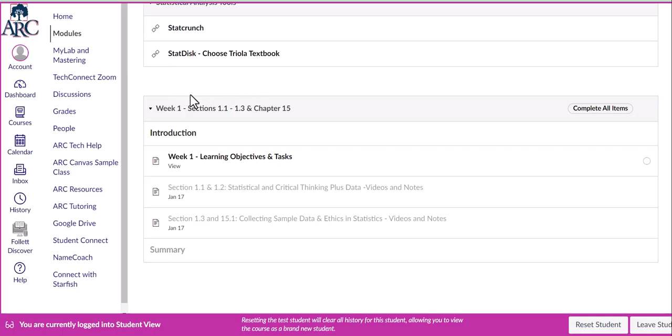For example, going back to the module week 1, notice that it says section 1.1 and 1.2, January 17, section 1.3 and 15.1, January 17. This is a suggested date of when to do that section. So when to watch the videos, when to take your notes for that section. And then you'll see homework will be due, it will say January 23rd, for example. So you may see this to-do date for section 1.1 and then the homework due a different date. And that's just because the homework is due on a particular date.